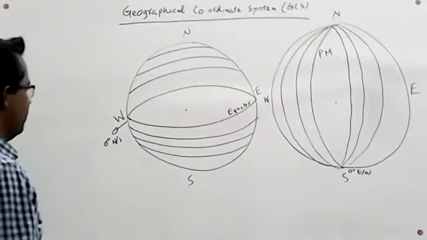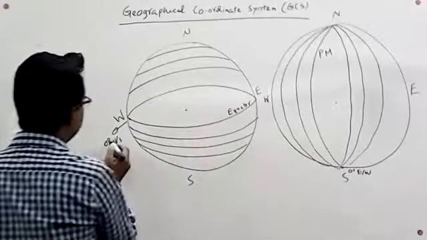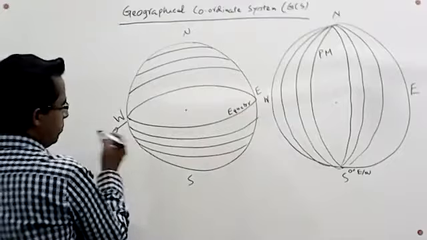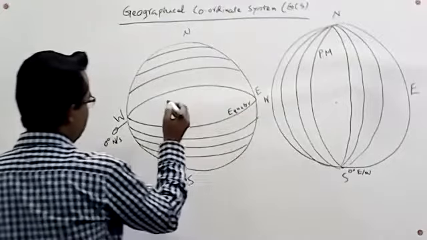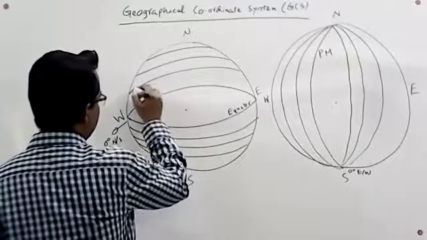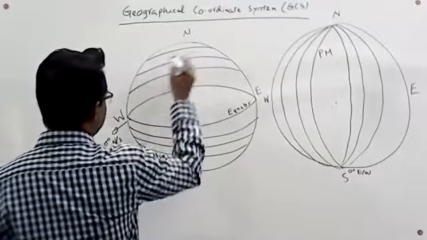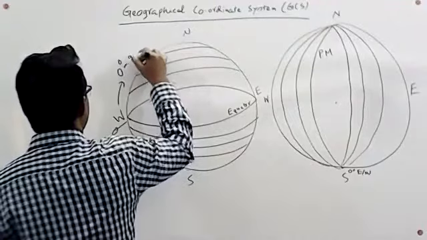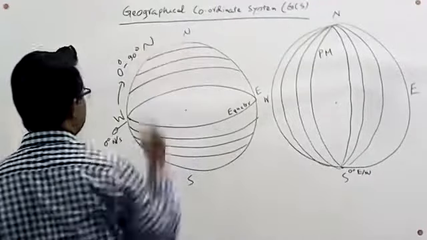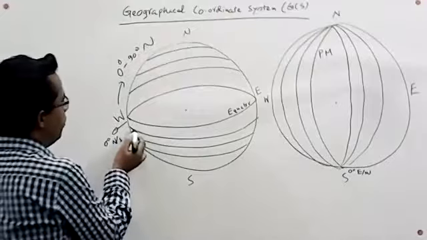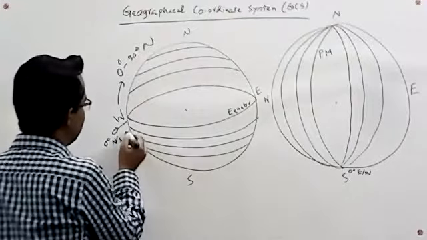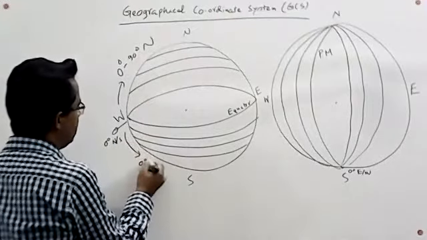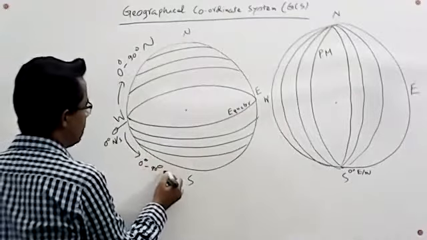Here, the latitude of the equator is 0 degree north or south, and the latitude of the parallel lines between the equator and the north pole is from 0 degree to 90 degree north. And the latitude of all these parallel lines is between 0 degree to 90 degree in the south direction.